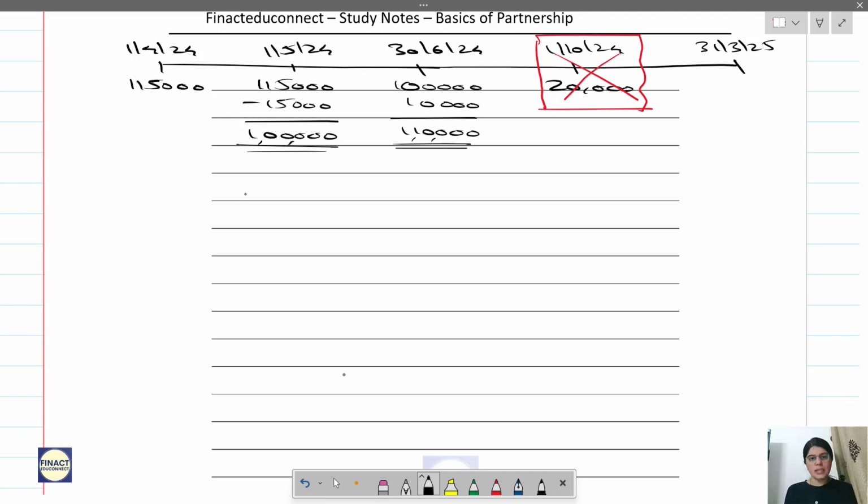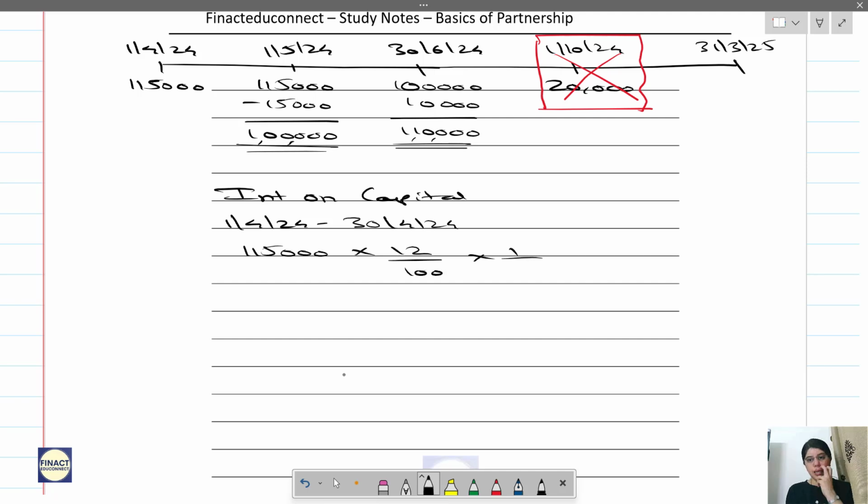Again, same thing, interest on capital, in the same way we will calculate, correct? So first is 1st April 24 to 30th April 24, that is 1 month. It was earlier 1,15,000. So 1,15,000 into 12% into 1/12. Then we have from 1st May 24 to 30th June 24, that is 2 months, and it was 1 lakh rupees.